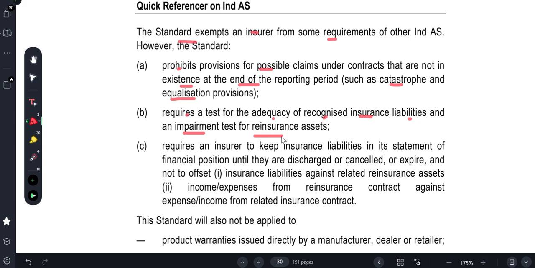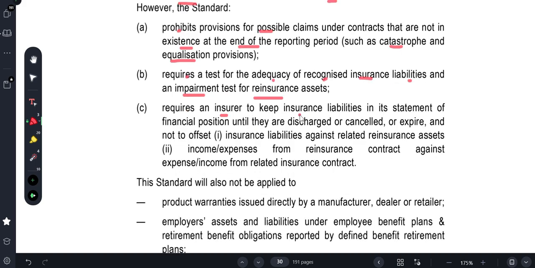That we should see. The standard requires an insurer to keep insurance liability in its statement of financial position until it is discharged, cancelled or expires, and not to offset insurance liability against the related reinsurance asset, or income and expense from the reinsurance contract against the income and expense from the related insurance contract.